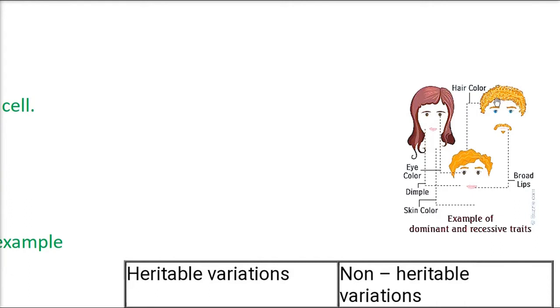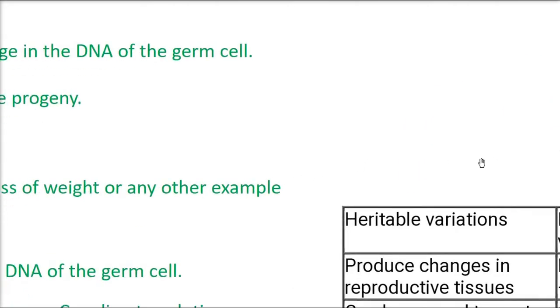Your father has brown hair and you also have brown hair. Your mother has some special look of lips and you also have broad lips or short lips or eyes. This is what you have inherited from your parents. So this is the inherited one.